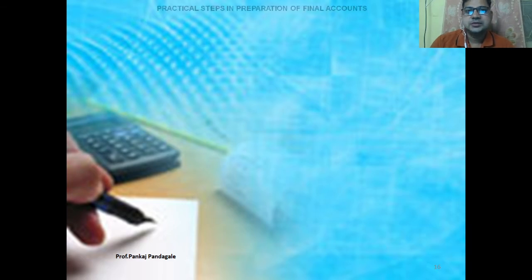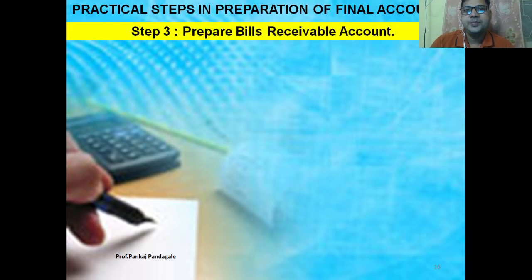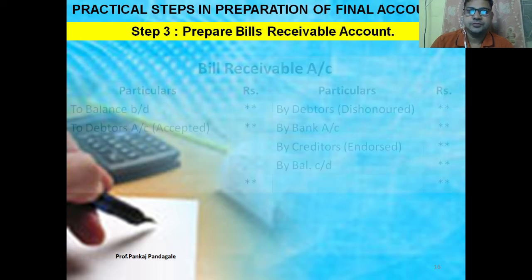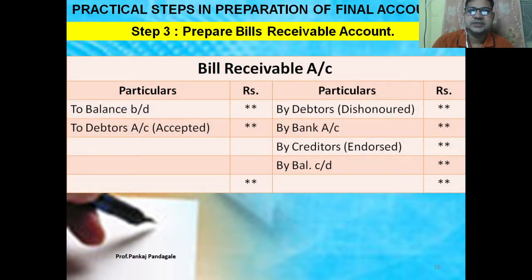Then friends, step number 3, we will prepare the bills receivable account. Now to find out the closing balance, on the debit side the opening balance is 'to balance brought down' and the closing balance is 'by balance carried down'. Whenever the debtor's bill is dishonored, the dishonor entry we have to put on the debit side. Bank account, creditors endorse the bill, bills accepted, bills receivable account debit to debtors account, and in such a way we will find out the closing balance of the bills receivable.